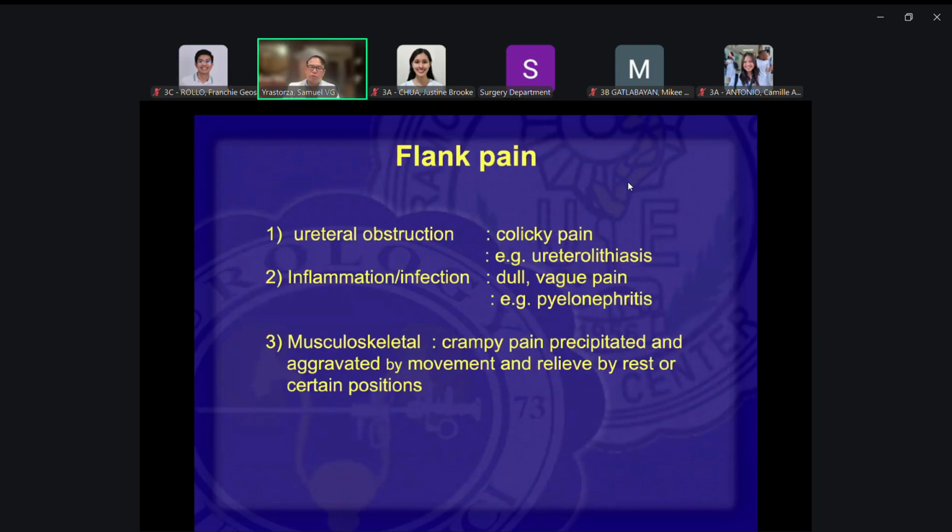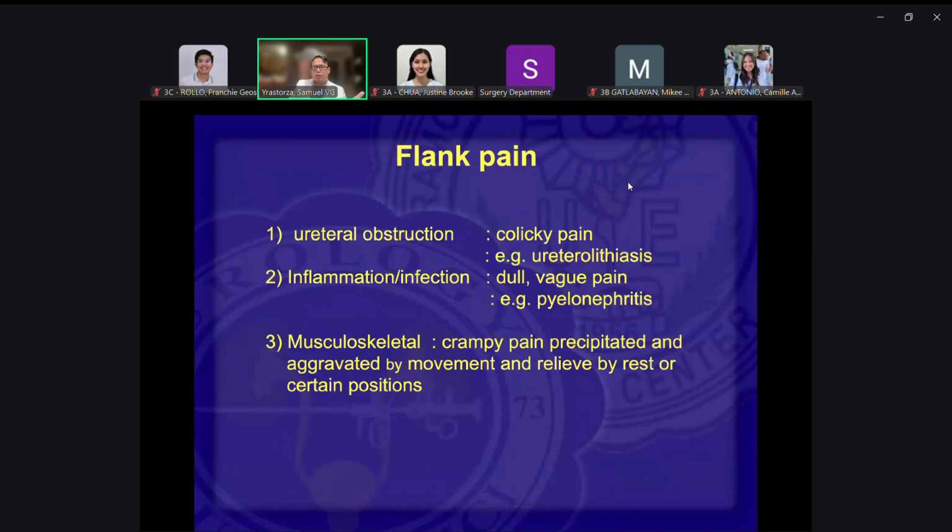Now, other forms of emergency that you will encounter at the emergency room would be renal pain or flank pain. The patient comes in because of colicky flank pain, and this would usually be due to ureterolithiasis. Colicky is different from stabbing pain or vague pain. Colicky is waxing and waning. There's crescendo, decrescendo. There's contraction of the ureter, then relaxation.